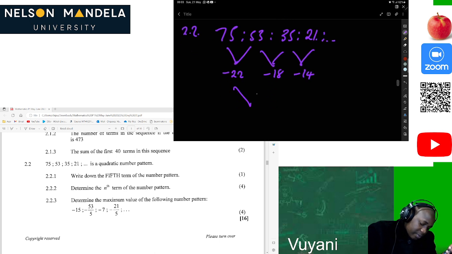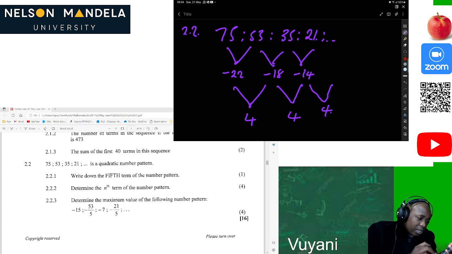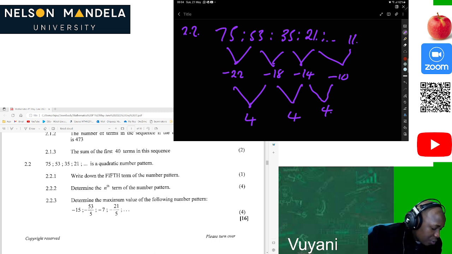Let's look at the constant. Negative 18 minus negative 22, that's positive 4. Then negative 14 minus negative 18, that's positive 4. So the constant is positive 4, so here we should also have positive 4. Negative 14 plus 4, we are getting negative 10. Then for the next term, we add 21 plus negative 10, and we get 11. So the term we are looking for, T5, is equal to 11.